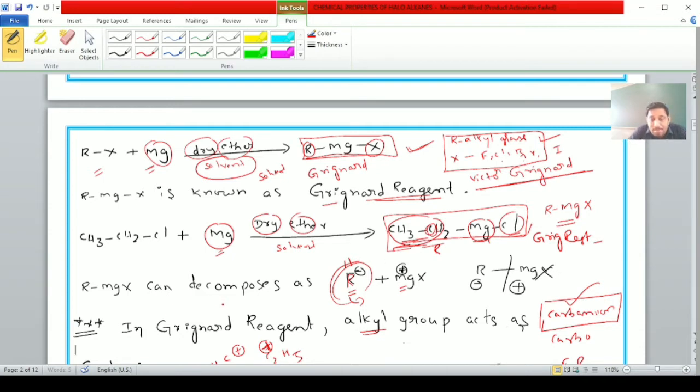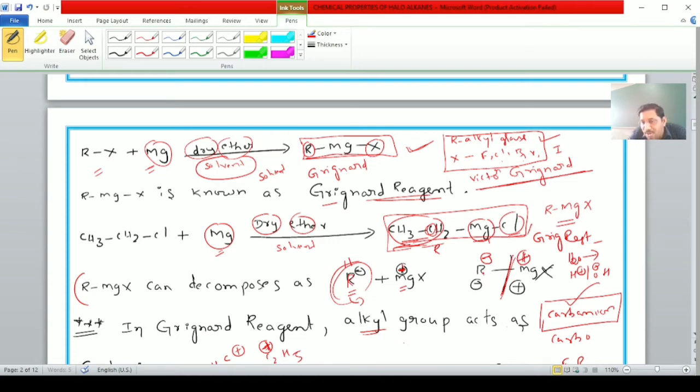One interesting and important point, students, to concentrate on for NEET and KCET examinations. The Grignard reagent RMgX can decompose as R minus and MgX plus, the positive charge being on the magnesium. Here we know, students, a water molecule can decompose as H plus and OH minus. Similarly, the Grignard reagent RMgX can decompose as R minus MgX plus.